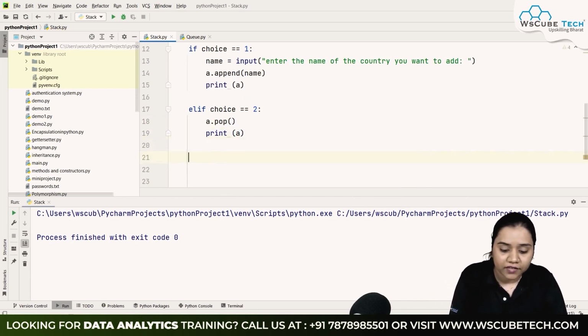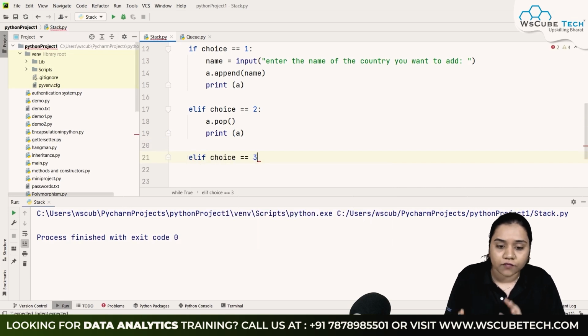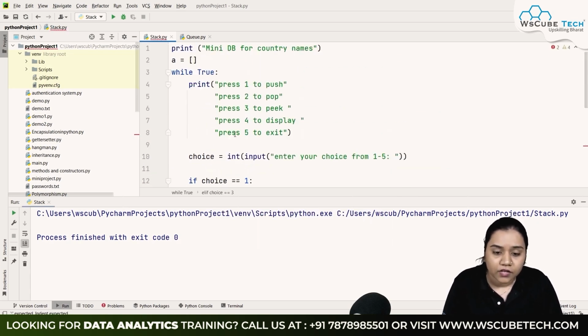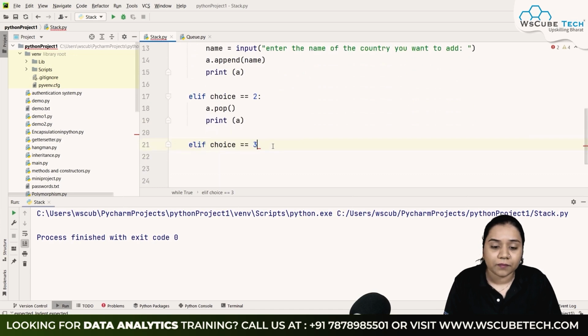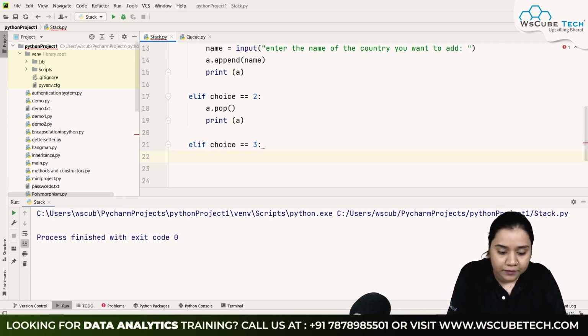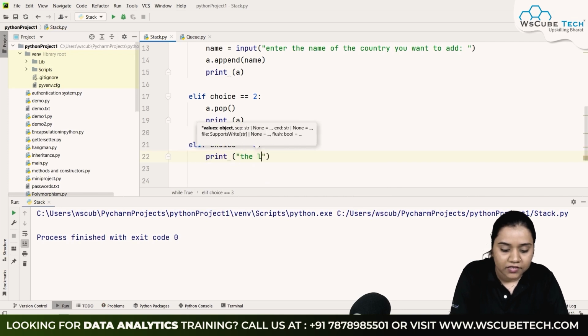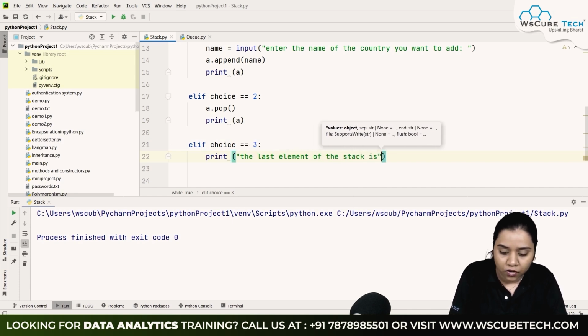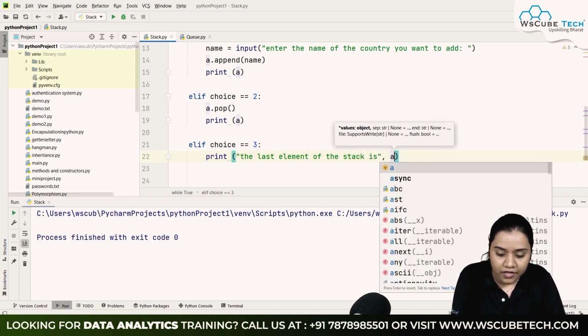Talking about our next one, that is elif choice is equals to 3. So if we have third choice over here, which is our peek, that if you want to peek means to display the last element over here. So guys, we know over here that with the help of the list functions, with the help of our indexes, we can display the last member of a list, last member of a stack. So we will be doing that. So all we need to do is write print the last element of the stack is, I'll put a comma and write A.